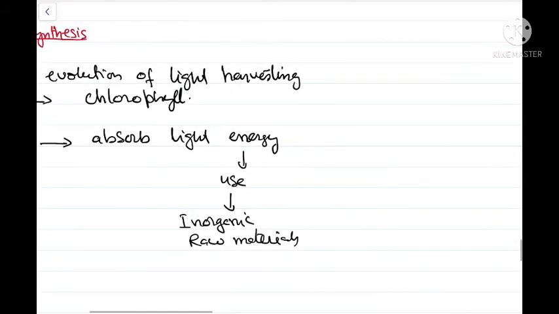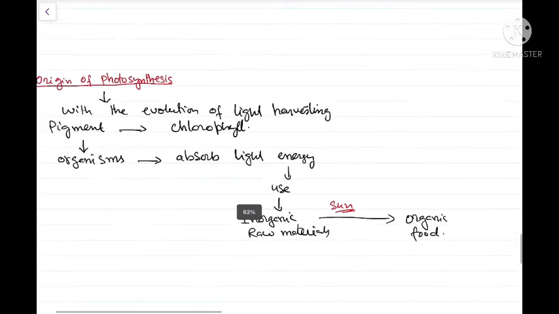into organic food. So now the organisms are again autotrophs, but this time the energy for conversion of inorganic raw materials to organic food comes from solar radiation. So the sun is the source of energy.